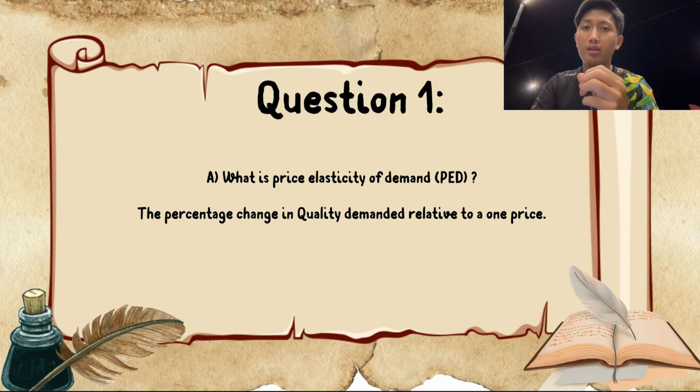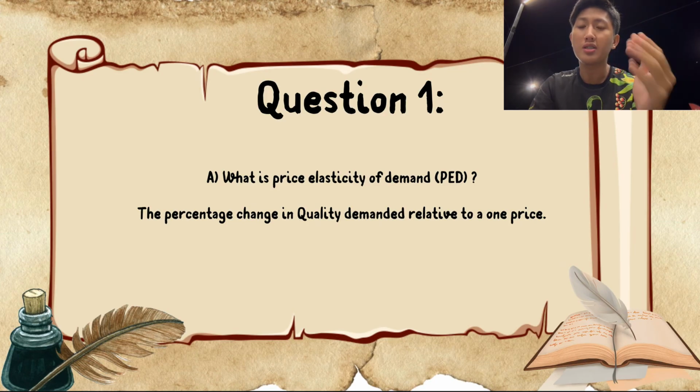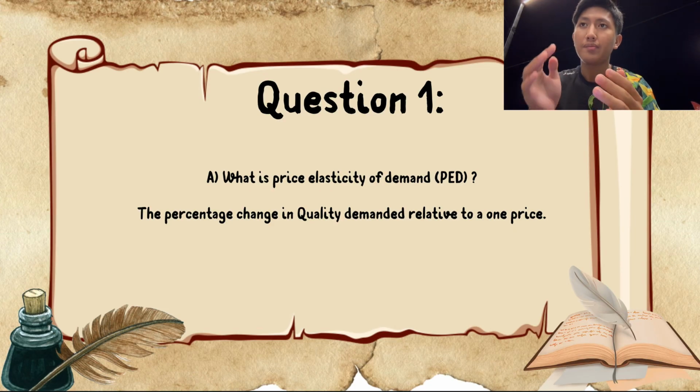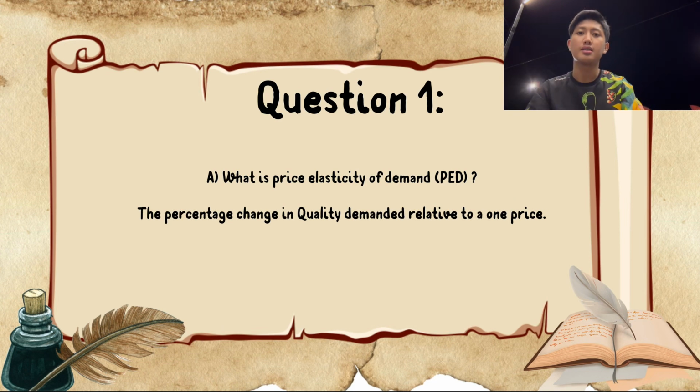If the price of ice cream increases too much, you will choose another dessert that is cheaper. So that is price elasticity of demand in action.